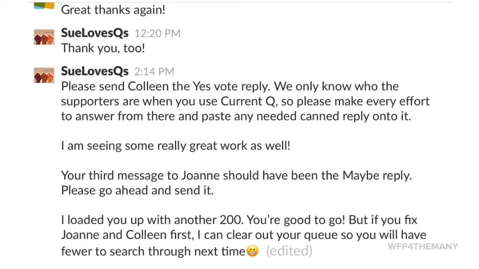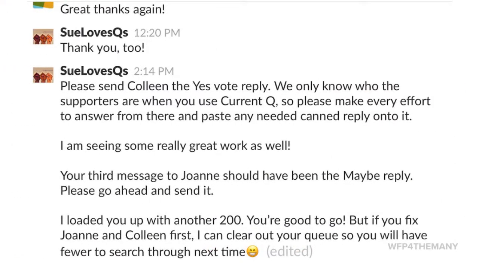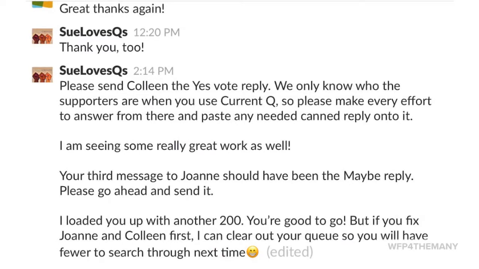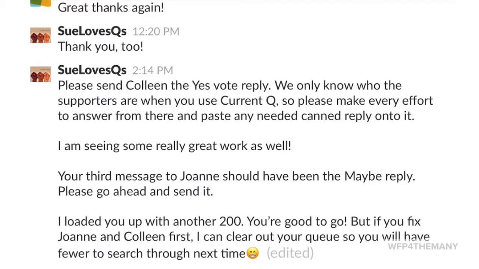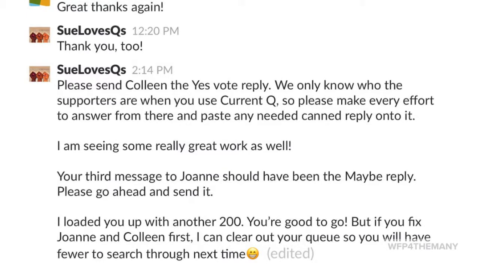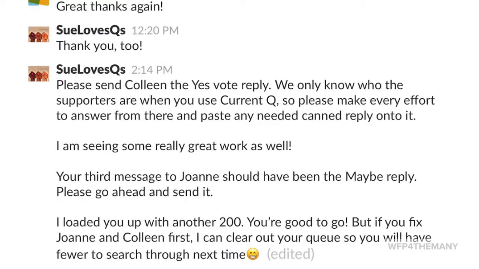Once you've identified issues with a specific sender, you need to alert them that there is some text they need to be resent. At all times, we stay supportive and encouraging. Our goal is to make the sender a super sender. Create a direct message with the texter and explain what needs to be changed.